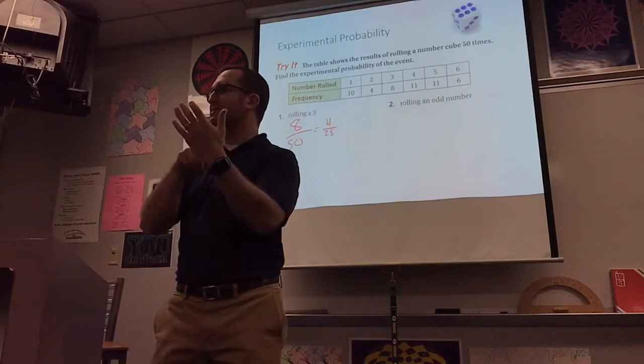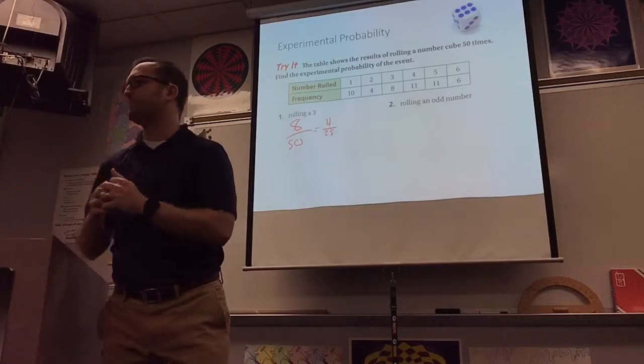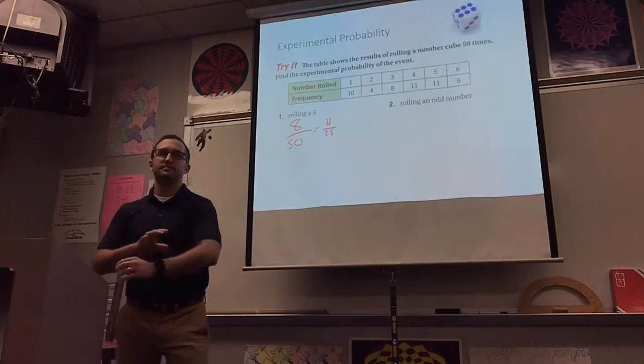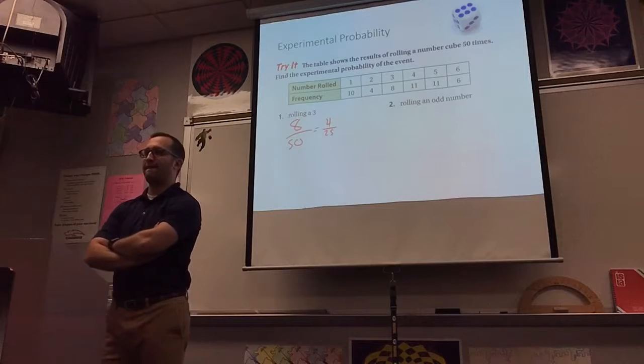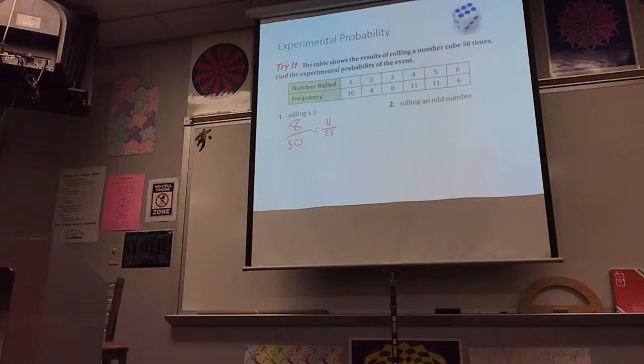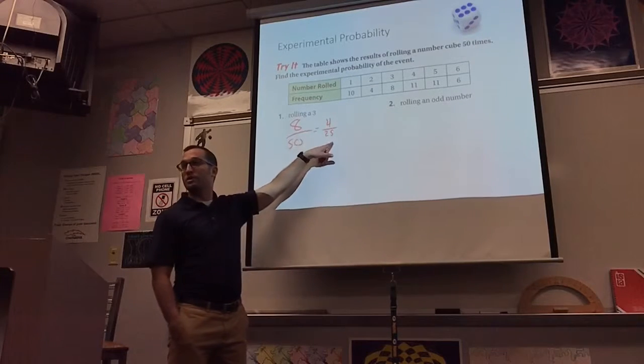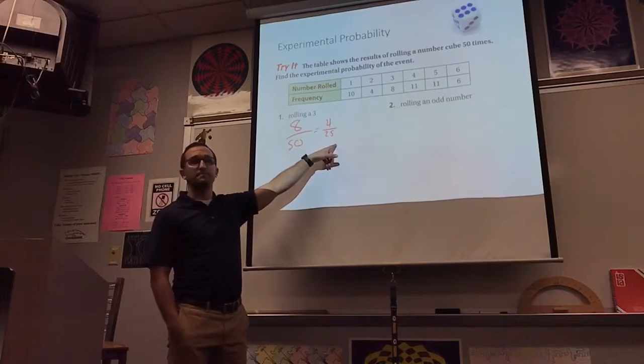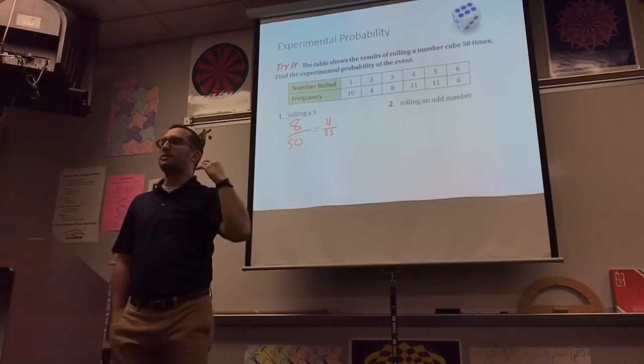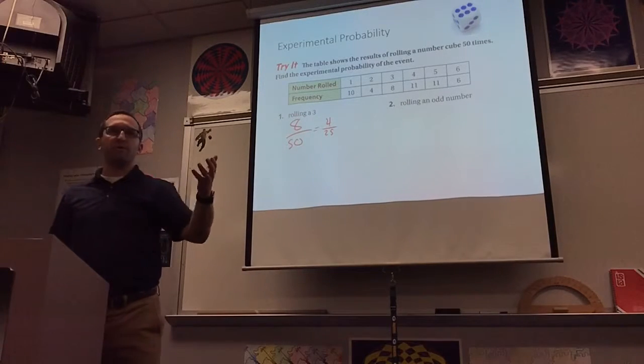Well, you look at 1 over 6, and then you look at this, and you see, are they the same? No. They're close, though. They should be very close. It's kind of cool that they're close. This would be 1 out of 6 if this was 4 over 24. So we'd say, rolling a 3, did the theoretical probability hold true in this experiment?